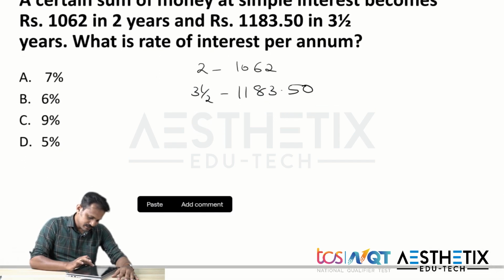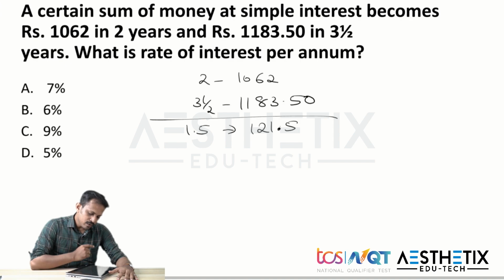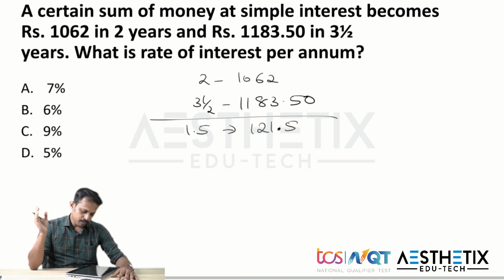So if we check this one, here we can see a difference of about 121.5 rupees in 1.5 years. Okay, so in 1.5 years there's a difference of 121.5 rupees, and simply that will be nothing but the interest for 1.5 years.